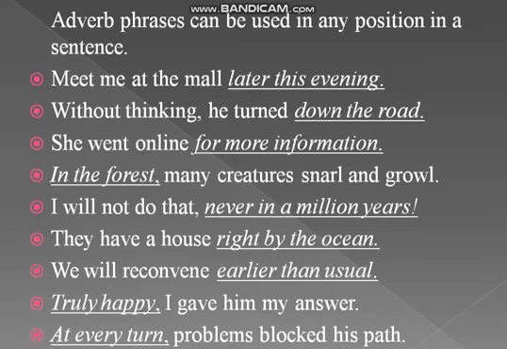I will not do that, never in a million years. Here you can see never in a million years is used at the end of the sentence, but it is an adverb phrase because it is modifying the verb do. They have a house right by the ocean. Where are they having a house? Right by the ocean. It is answering the question where, and it is also used at the end of the sentence.